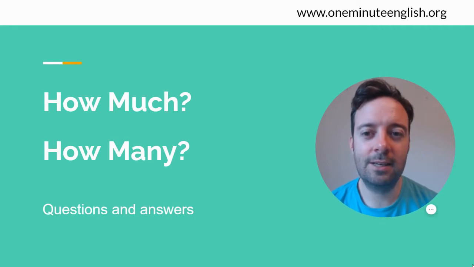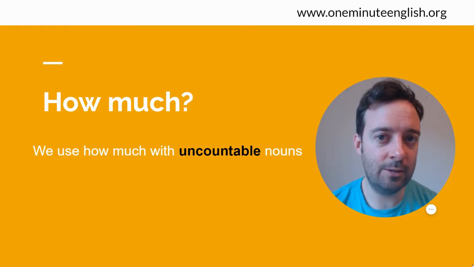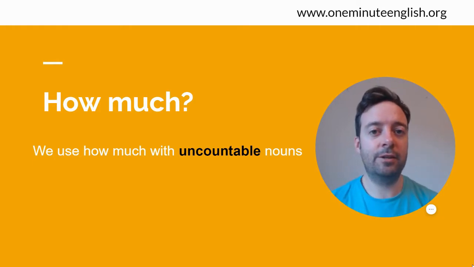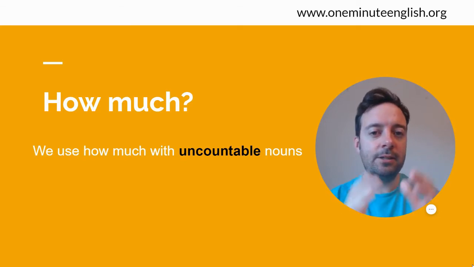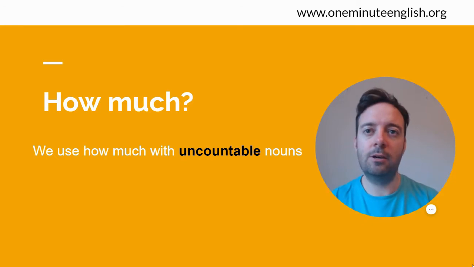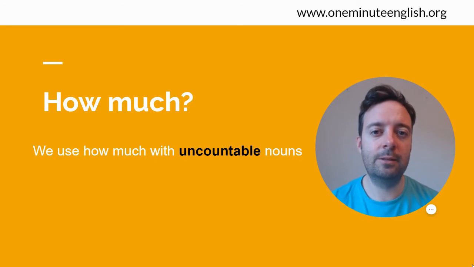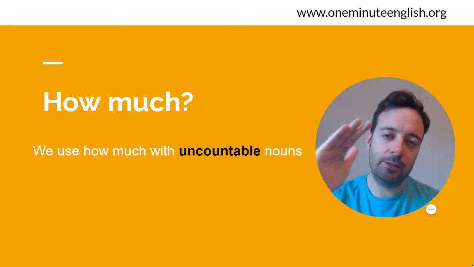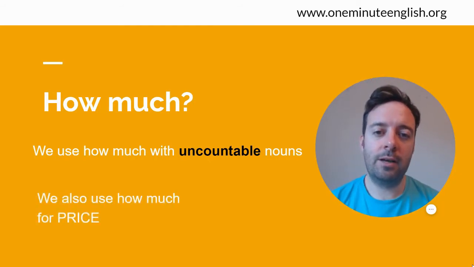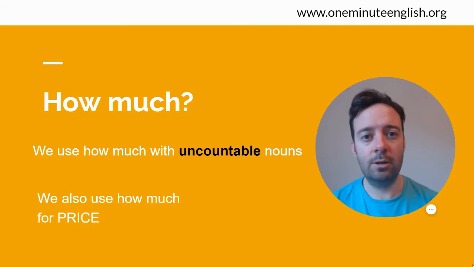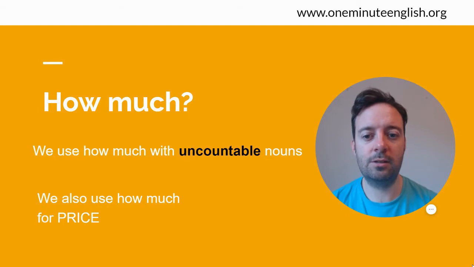So let's start. How much, okay, we use how much with uncountable nouns. These are the nouns where it's very difficult to count, right? 1, 2, 3, it's difficult to do that. And maybe because there are lots of this thing, it usually comes in a big size, or maybe because it's a liquid, and it's difficult to count how much of the liquid there is. And we also use how much for price. So if you just say how much, usually people are thinking the price. How much does it cost?